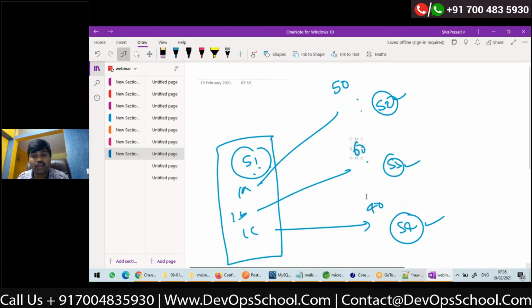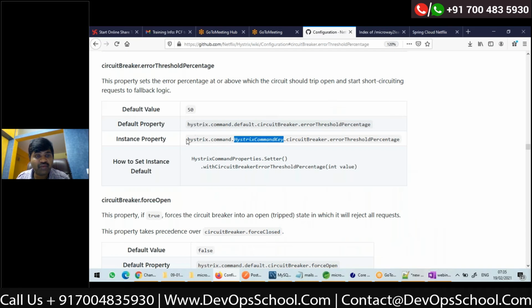Okay, just look at this and let me know if you have any queries, because I'll be using this Hystrix command key in my entire discussion later. You understood the difference between default and when to use the command key in the YAML file? Any queries?